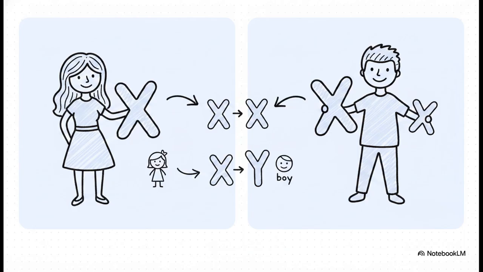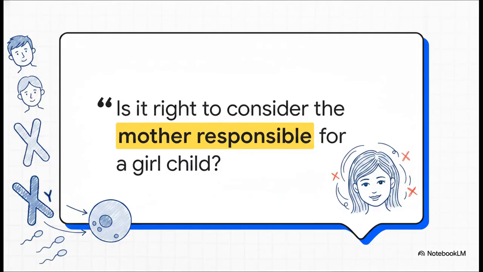The biological truth, students, comes down purely to genetics. The mother's contribution is always uniform. She provides only X chromosomes. The father, however, produces 2 types of sperms. He provides either an X or a Y chromosome. It's essentially a genetic coin toss. If the father's X chromosome combines with the mother's X, the child will be a girl. But if his Y chromosome combines with the mother's X, the child will be a boy. Therefore, it is the man who is biologically responsible for whether the couple will have a boy or a girl.